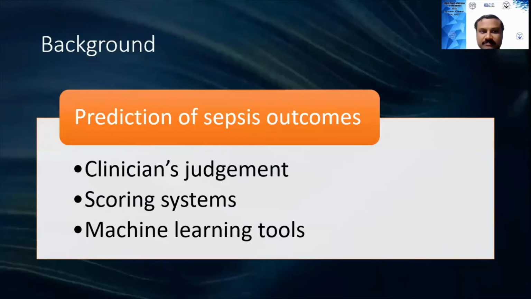I will be sharing our experience at CMC in predicting outcomes of sepsis using machine learning. Traditionally, sepsis outcomes are predicted using an experienced clinician's judgment or by the use of scoring systems. In this study, we have looked at the role of machine learning tools.